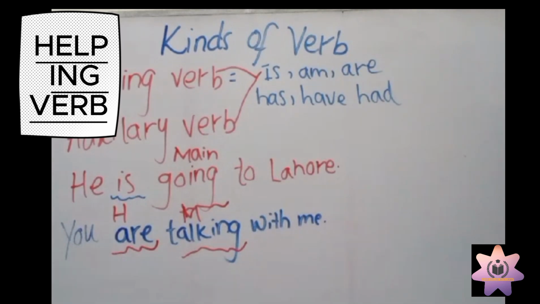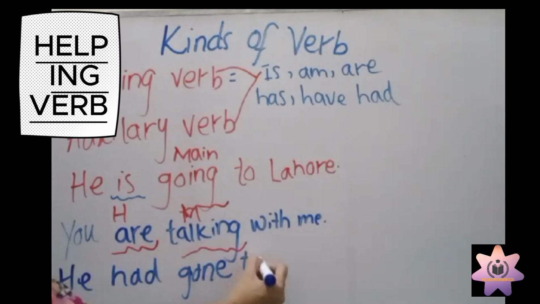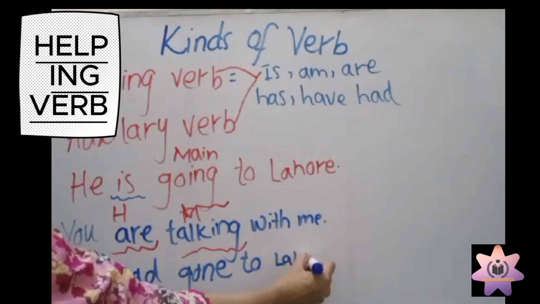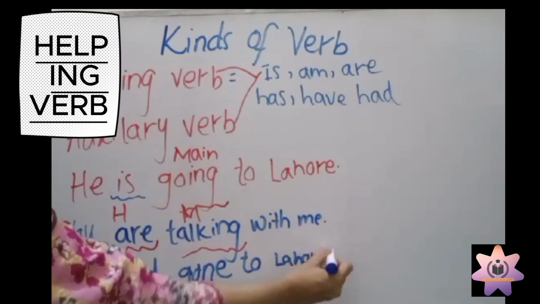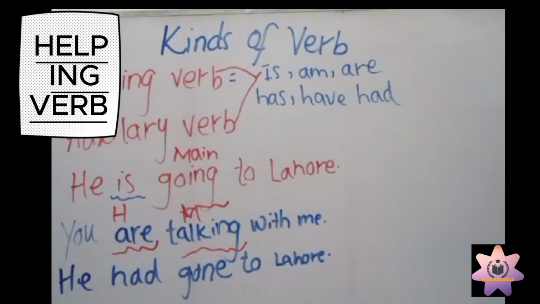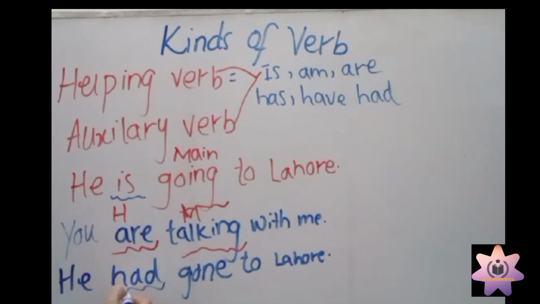If I say, he had gone to Lahore, he had gone. So had is called auxiliary or helping verb, and gone is called main verb. Had is called helping verb.